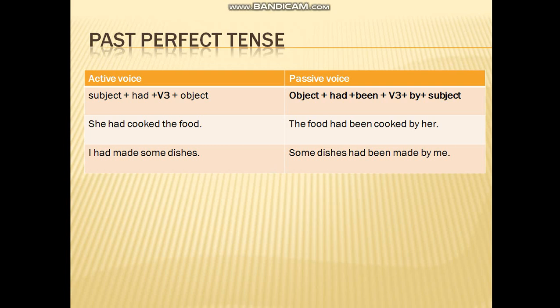Past perfect tense. Okay, the basic rule for active voice is subject plus had plus third form of a verb and object. She had cooked the food. I have made some dishes. For passive voice, what is the rule? We have object plus had been plus verb third form plus "by" and then subject. The food had been cooked by her. Some dishes had been made by me.